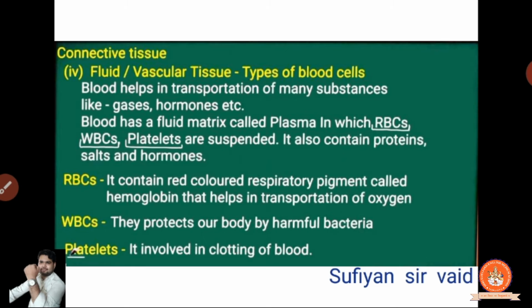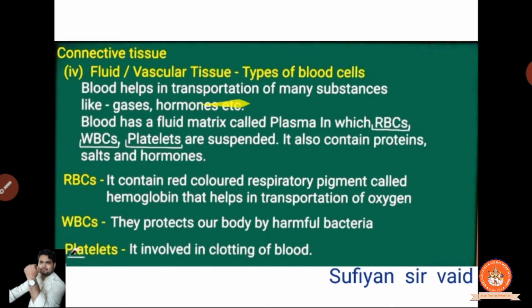So, fluid, or we can say the vascular tissue. So why have we not written blood? Because in our body, blood is not a simple thing. In the blood there are lots of types. So we have written fluid. If we write blood also, then there is no problem. Clear? So it is a vascular tissue.